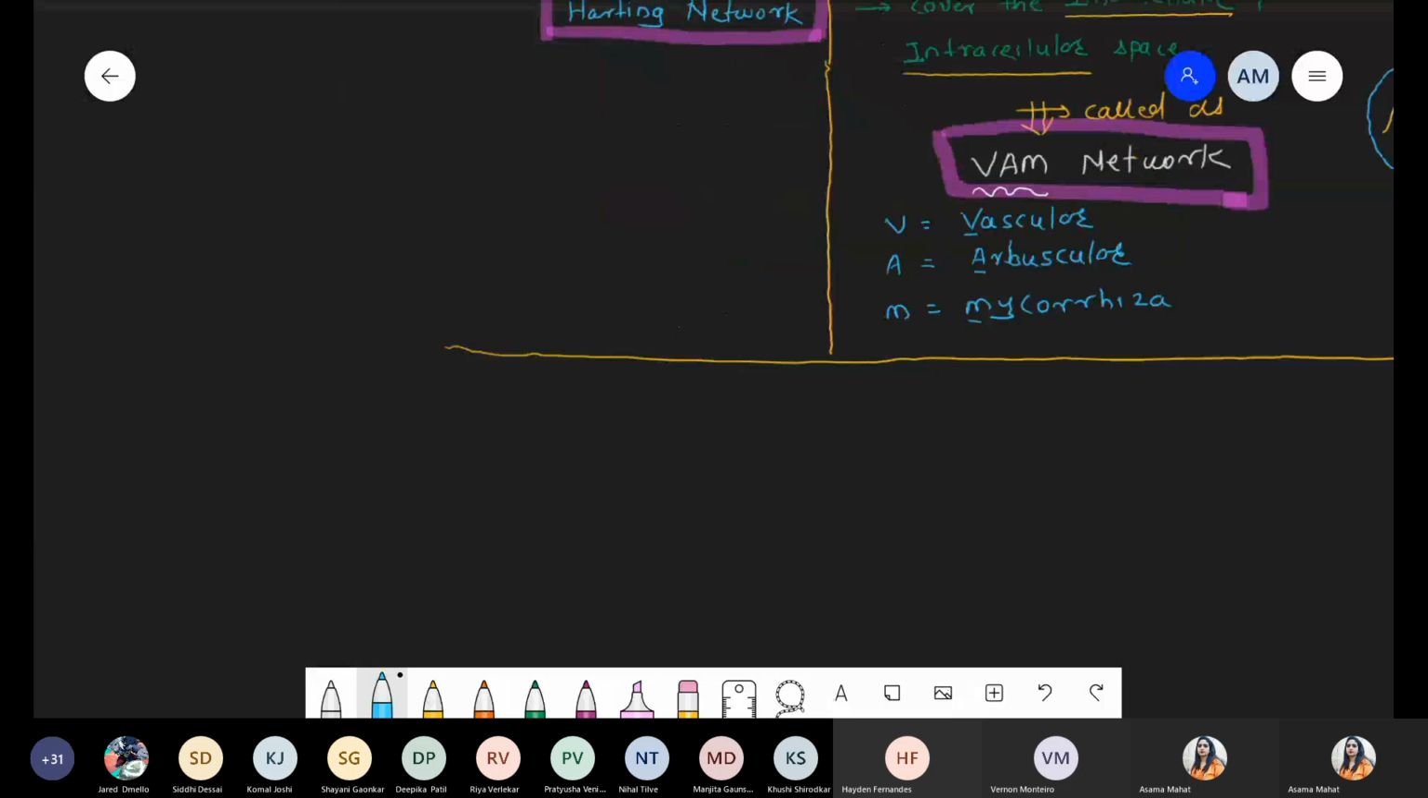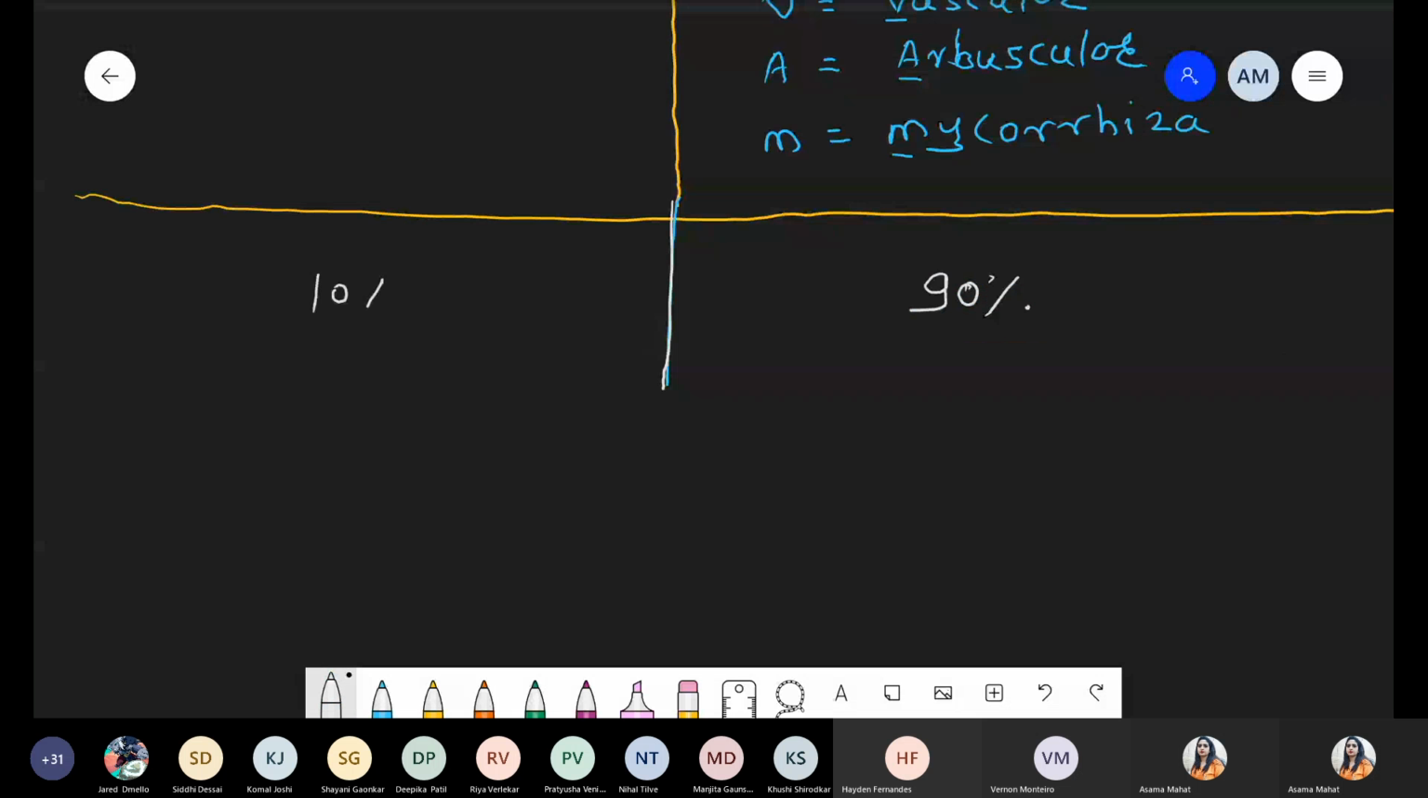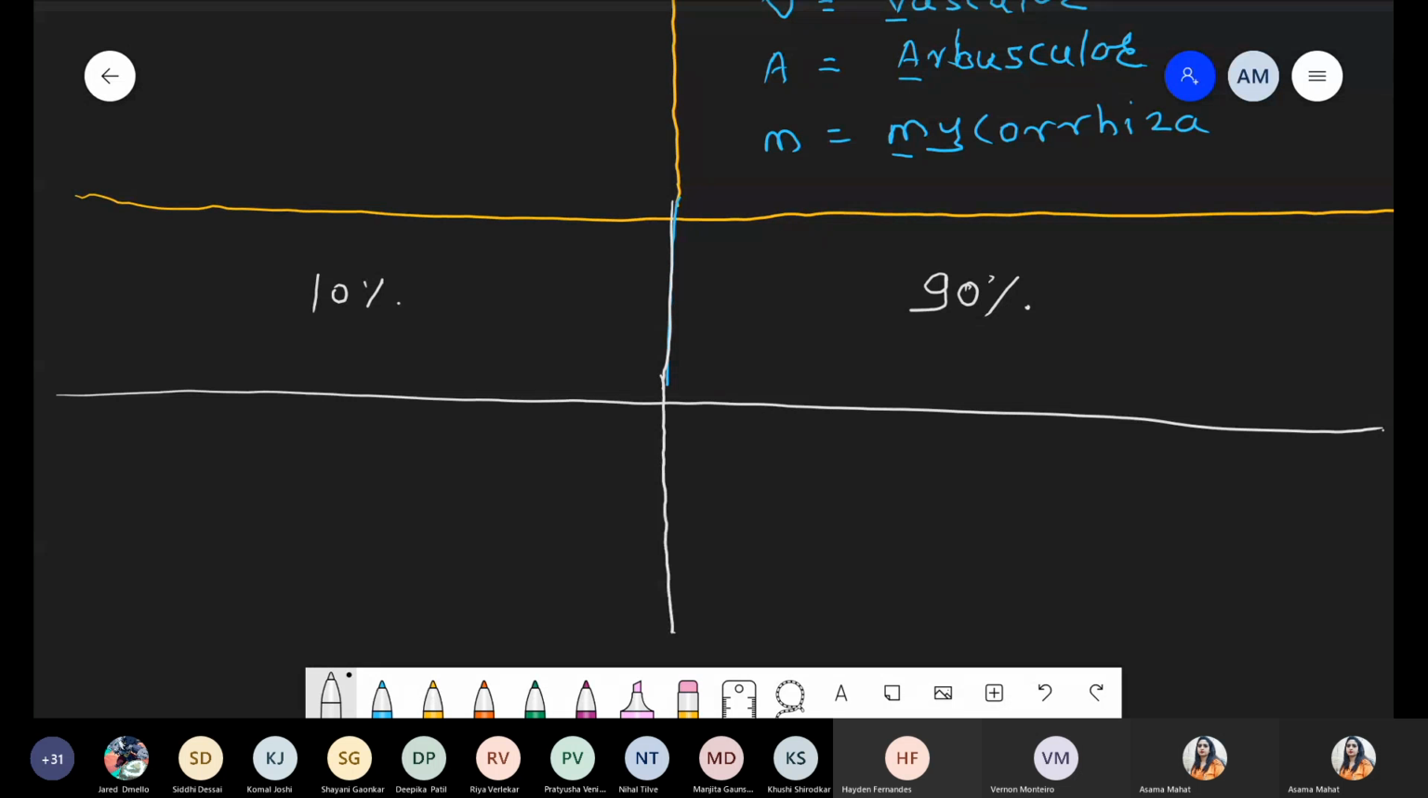That's why if you are talking about percentage, which one is the major? Definitely endomycorrhiza. Maximum 90% this technique is applied, and only 10% of plants and fungi show ectomycorrhizal association. Which method is maximum applicable? Endomycorrhiza. So in this percentage, only 10% and 90%, because endomycorrhiza is the major way where we directly provide the nutrition inside the cell.